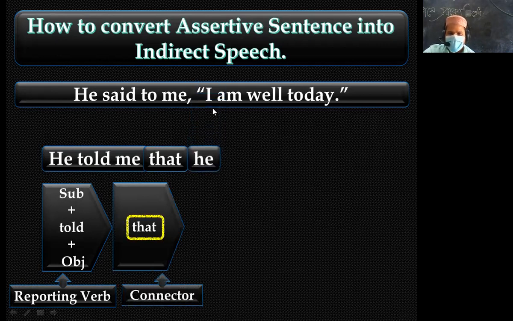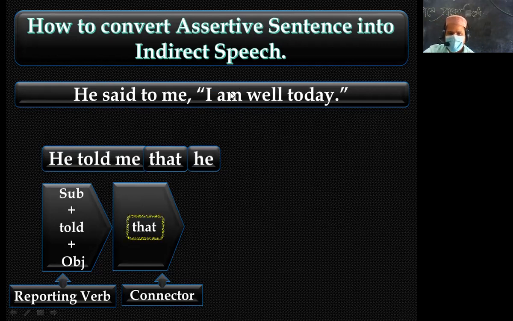And then the subject will be changed according to the subject of the reporting speech or reporting verb. So here it is "he," "I" will be changed into "he." Okay. And then the verb will be changed according to the verb of the reporting speech. If the verb of the reporting speech is past tense, the verb will be changed.